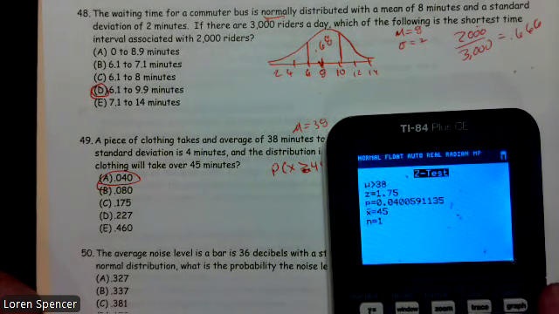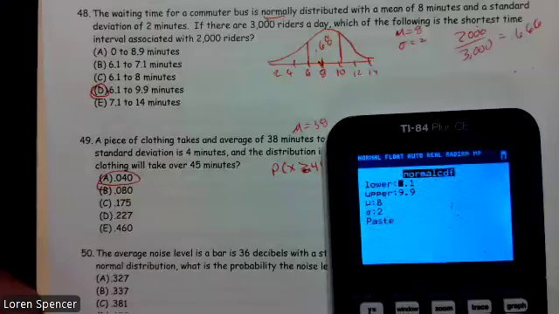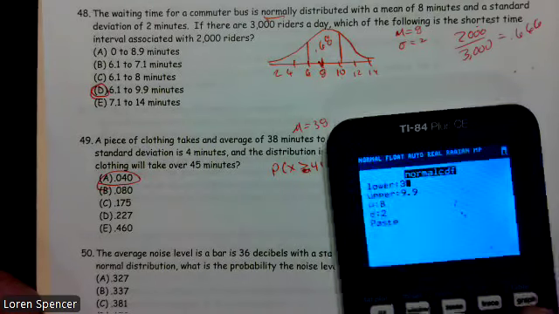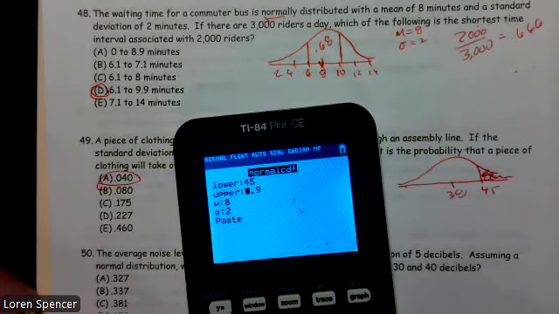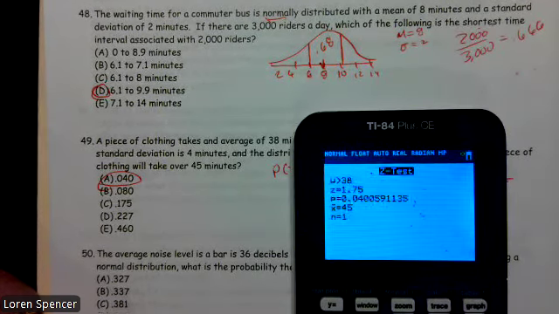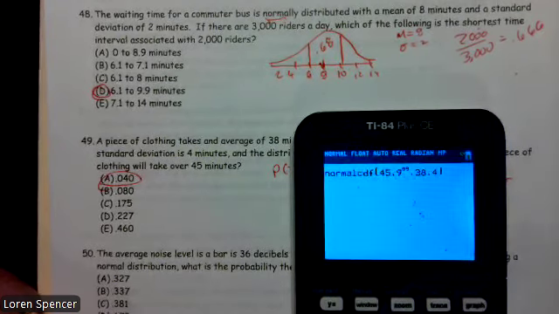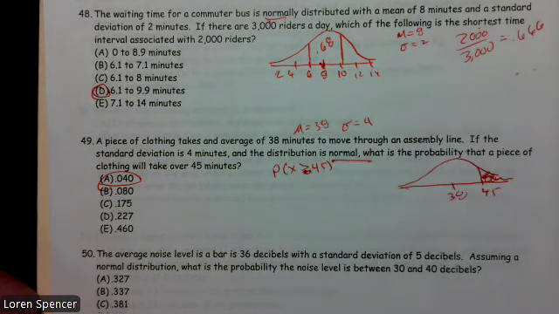That's one way. The other way is to go second vars, normal CDF, and we have a lower bound of 45, an upper bound of 9 raised to the 99th power, a mean of 38, a standard deviation of 4. And we still get the same thing, 0.0400. So two different ways to approach that. And you really do need to know both.